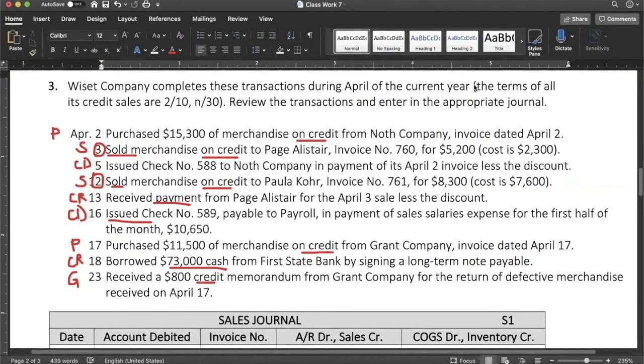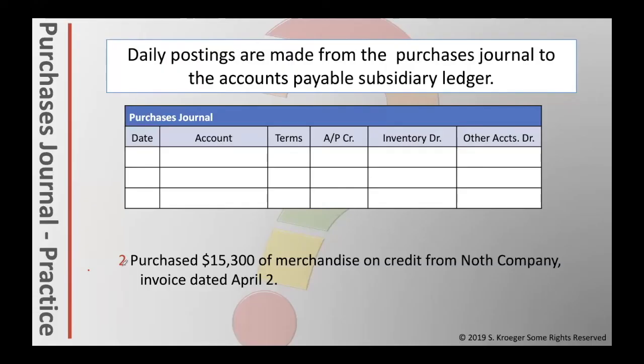Also note that the terms of all its credit sales are 2, 10, and 30. We're just going to assume it means credit sales and purchases, that there's a 2% discount if we pay in 10 days. Otherwise, there's no discount. The net amount would be due in 30 days. The first entry we have is April 2nd. Purchase $15,300 worth of merchandise on credit from Knopf Company.